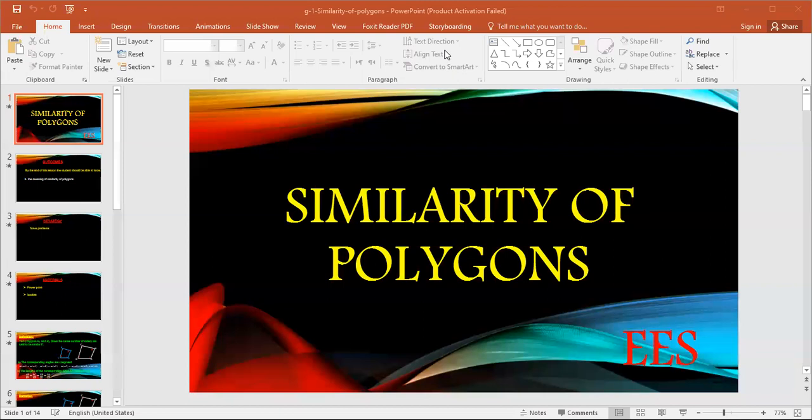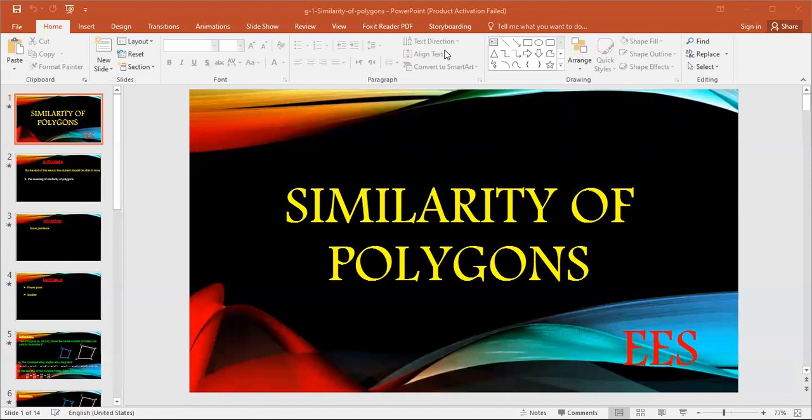The second condition: the lengths of the corresponding sides are proportional. What is the meaning of proportional? If I have the polygon M1, ABCD, and the polygon M2, XYZL, then the corresponding sides are proportional.